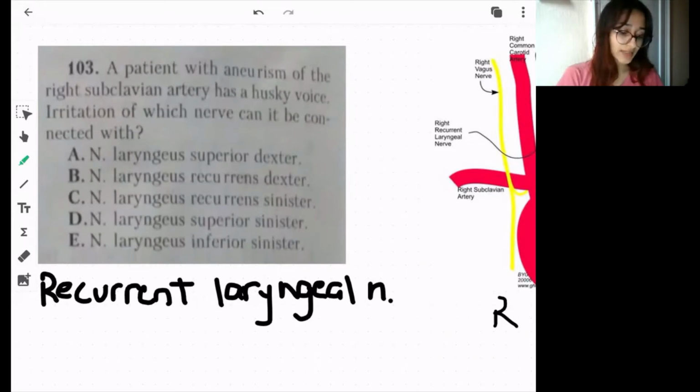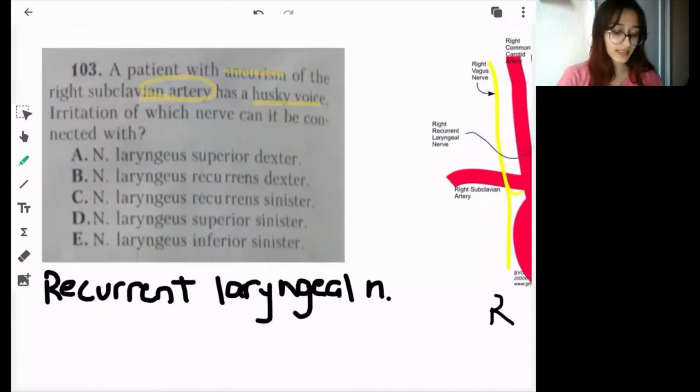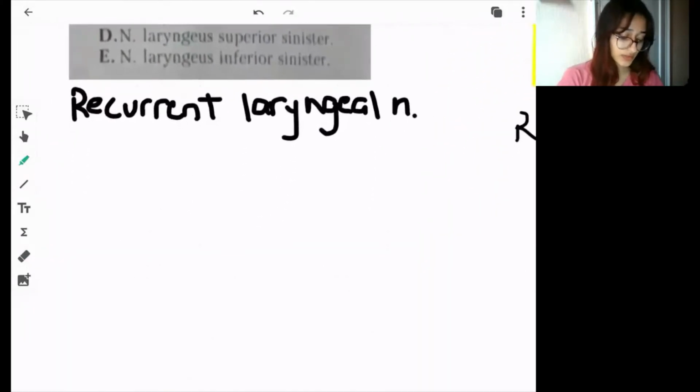A patient has an aneurysm in the right subclavian artery and has a husky voice. So irritation of which nerve can it be connected with? Let's move on to the recurrent laryngeal nerve. Let's talk about this. It is actually a branch of the vagus nerve.